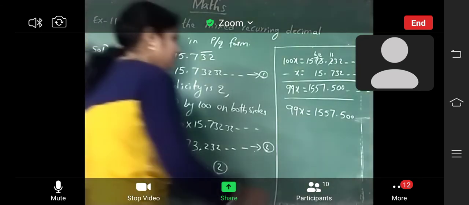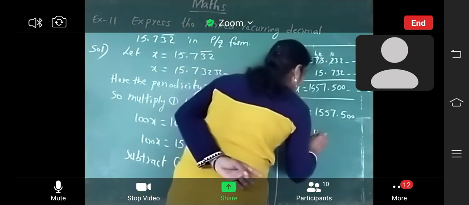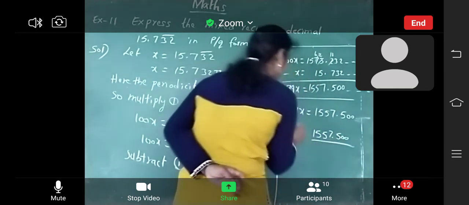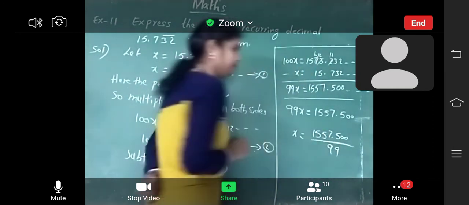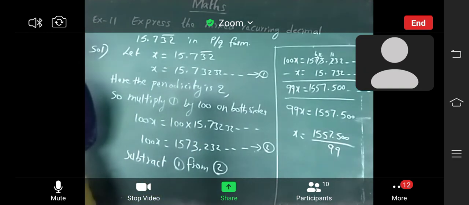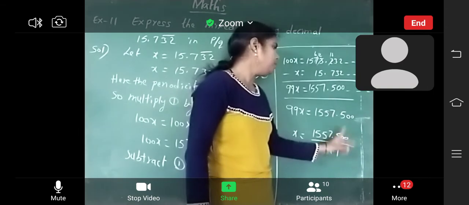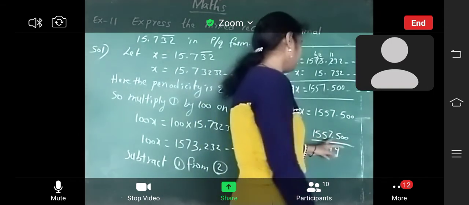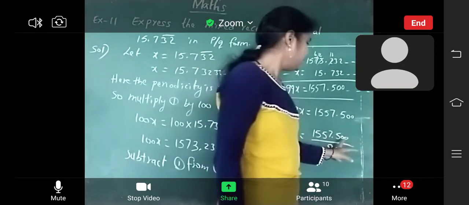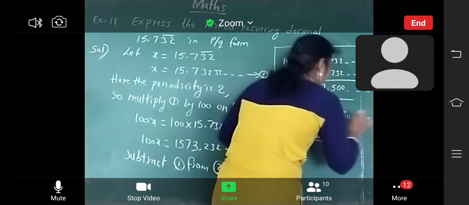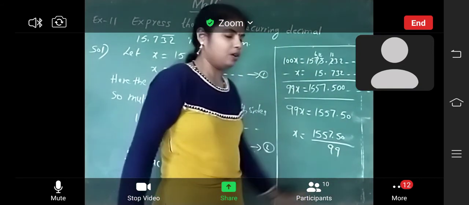Now x is equal to 1557.500 by 99. Observe here, after the decimal point 3 digits are there. You should write 0. No problem, on the right side. Okay.